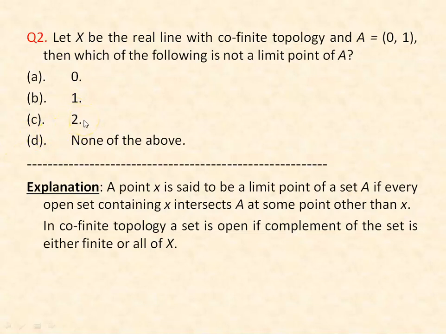If we take any open set containing 2, then that also intersects A because in cofinite topology, a set is open if its complement is either finite or all of X. That means any open set contains all the points of X except a finite number of points. So obviously that open set will intersect the set A, which is an open interval and which contains infinitely many points. So 2 is also a limit point of A. So the right answer to this question is option D, none of the above.